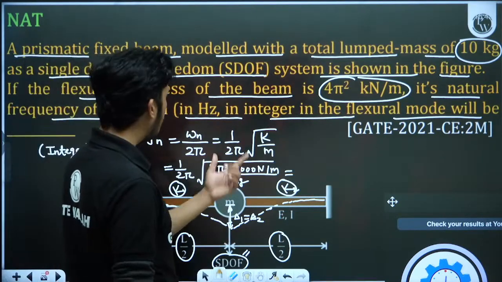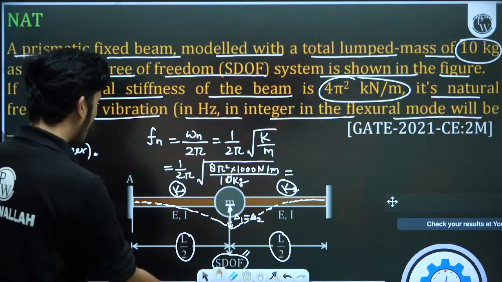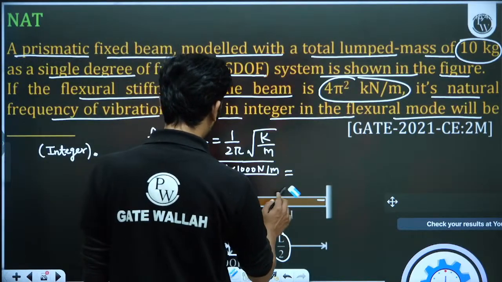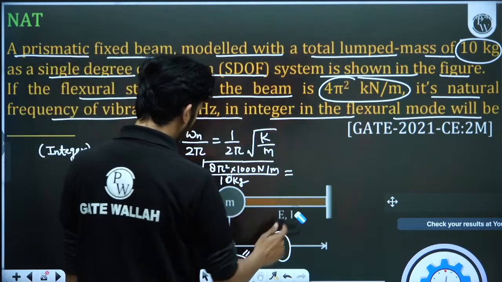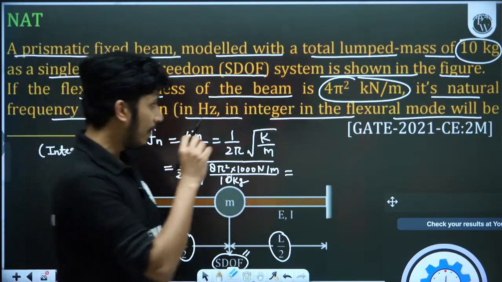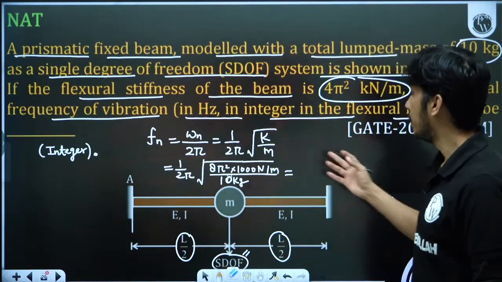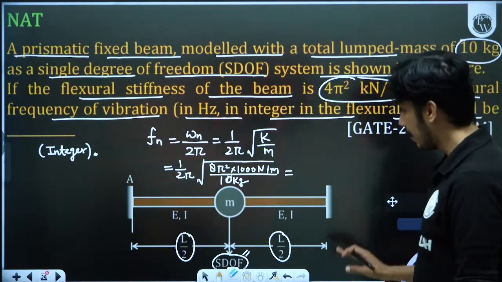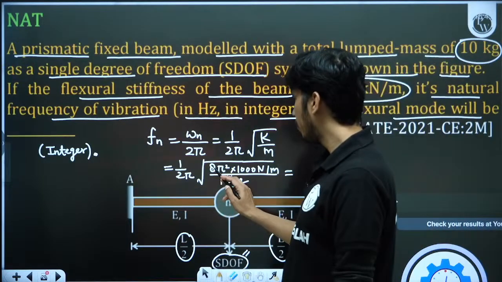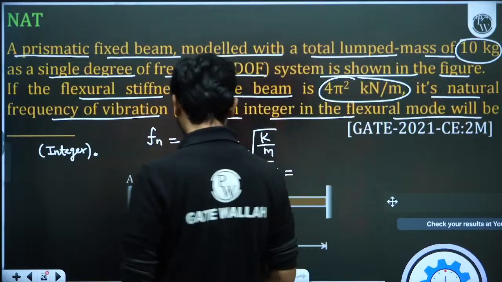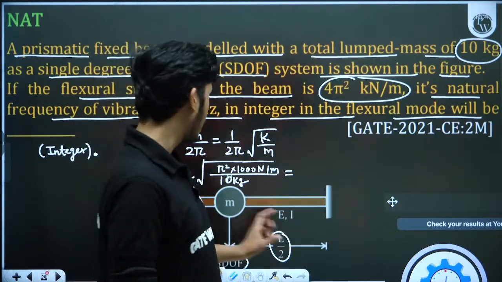Because if it is for one beam, they will clarify this. They will make clear that for one beam of length L by 2, the flexural stiffness is 4 pi square. They are not clearing this, so I will consider that the full length of the beam has 4 pi square. So we do not have to check whether the connection is parallel or not. But this question is very good. Always remember, this question is very good if they are asking for the separate beam.